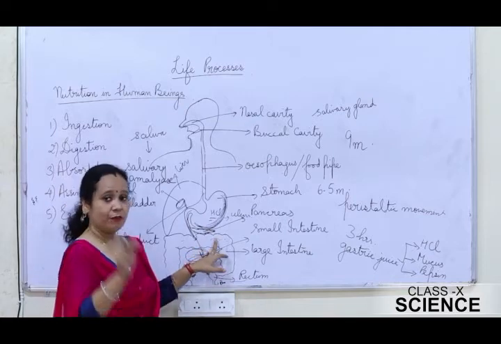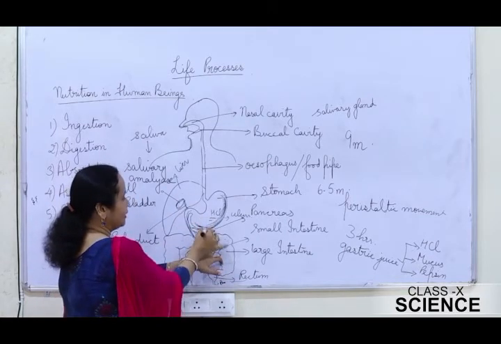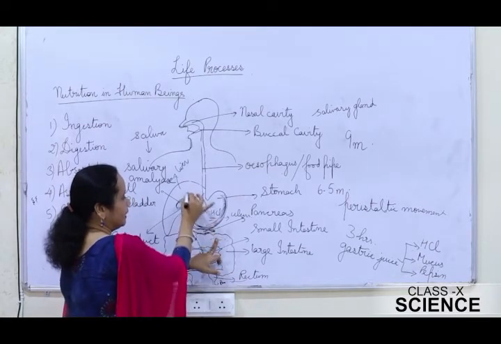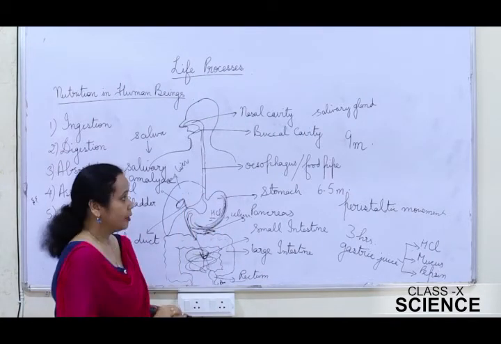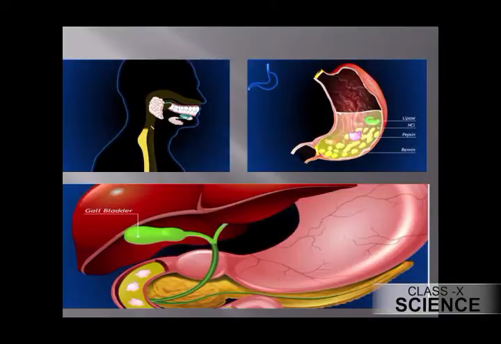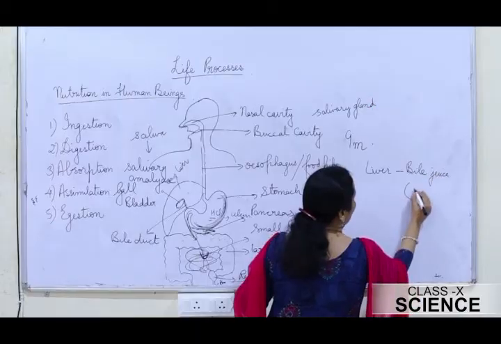The intestine gets secretions from two glands, the liver and the pancreas. Just see here. In the intestine, two secretions are received from the liver and the pancreas. Now, what is the role of the liver? Liver secretes bile juice, which is stored in the gallbladder.